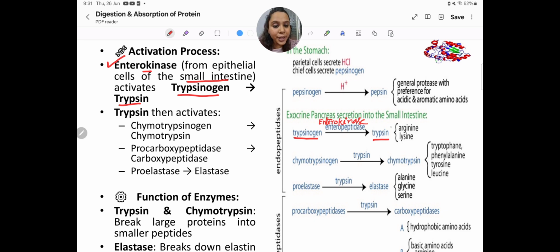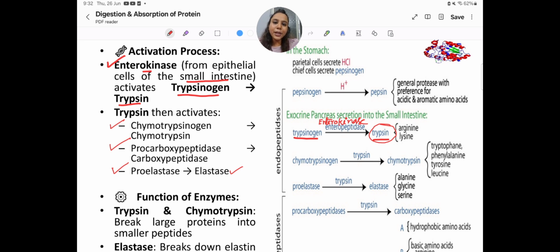And then trypsin, it's very important. When trypsin gets activated, it activates the other enzymes: chymotrypsinogen to chymotrypsin, procarboxypeptidase to carboxypeptidase, and proelastase to elastase. So it's very easy. Firstly, the pancreas secretes trypsinogen, chymotrypsinogen, procarboxypeptidase and proelastase.